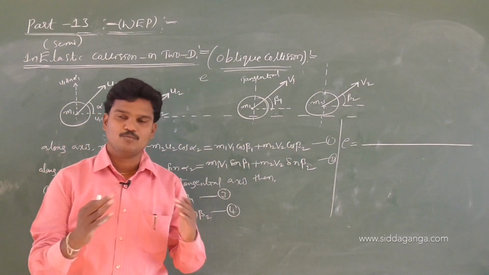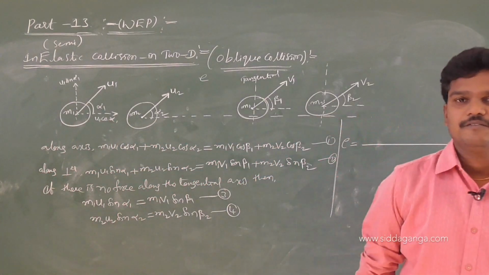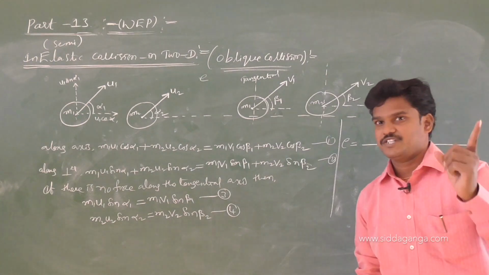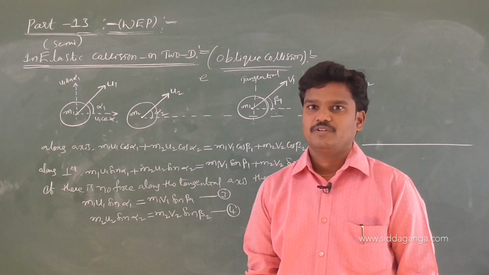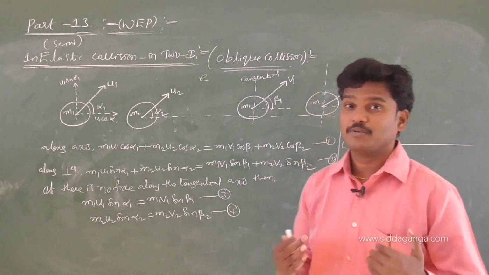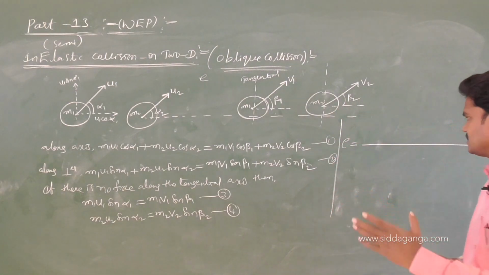What is our coefficient of restitution formula? (V2 minus V1), after the collision, by (U1 minus U2). Along the axis I am writing now, because there is no force along the tangential line, so I am writing the coefficient of restitution with respect to the x-axis, along the axis.